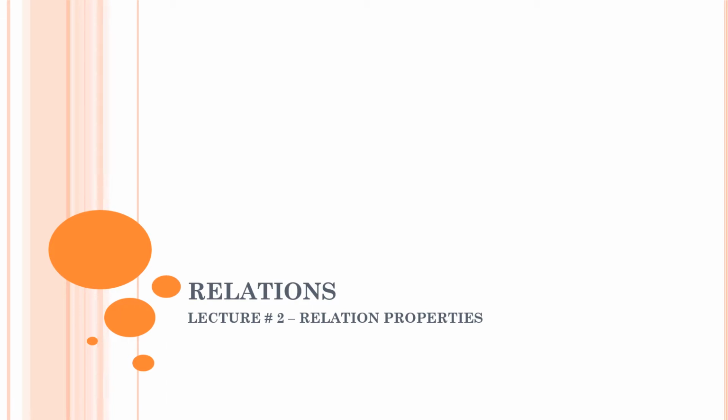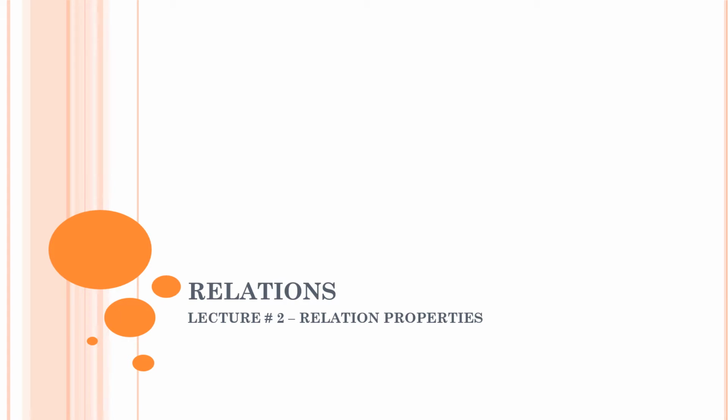Then in the previous lecture we also saw the concept of domain and range of the relation. The domain was the set of all the first elements of all the pairs that make up the relation, and the range is the set of all the second elements from all the pairs that are making up the relation.